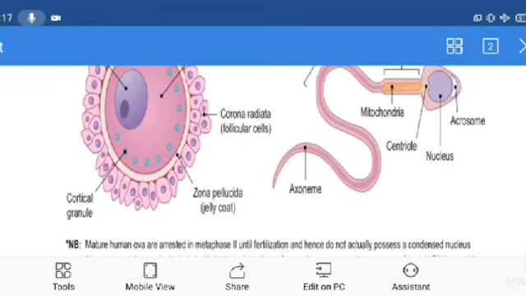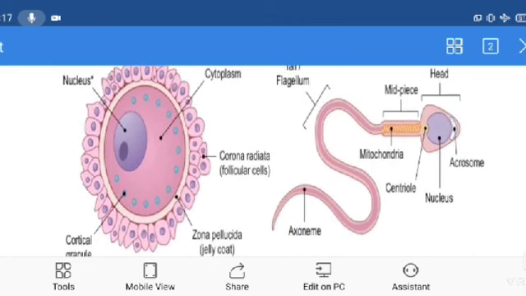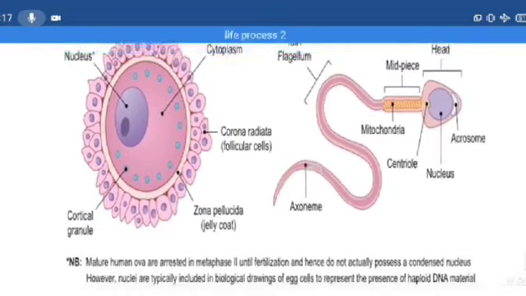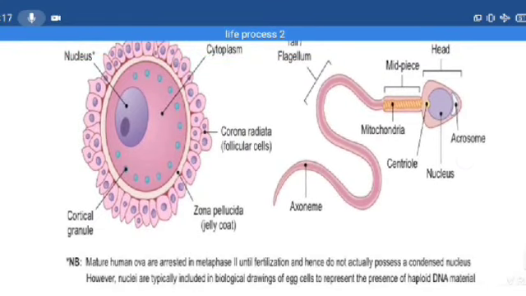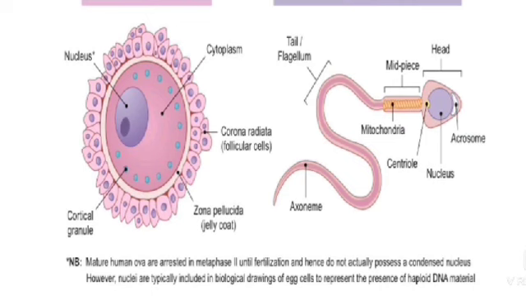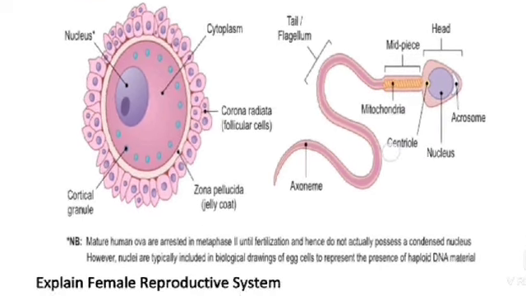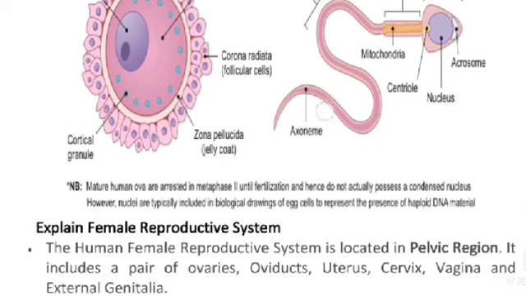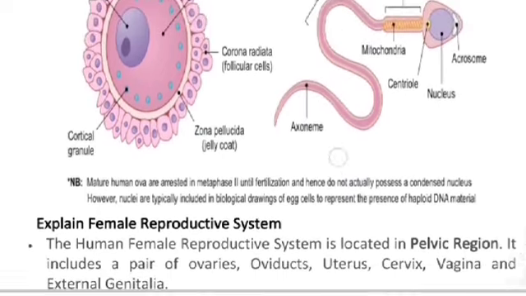The human sperm cell has three major parts: head, middle piece, and tail. The head contains the acrosome. The acrosome is produced by Golgi bodies. The nucleus, centriole, and mitochondria are present in the middle piece. The tail contains the axoneme.